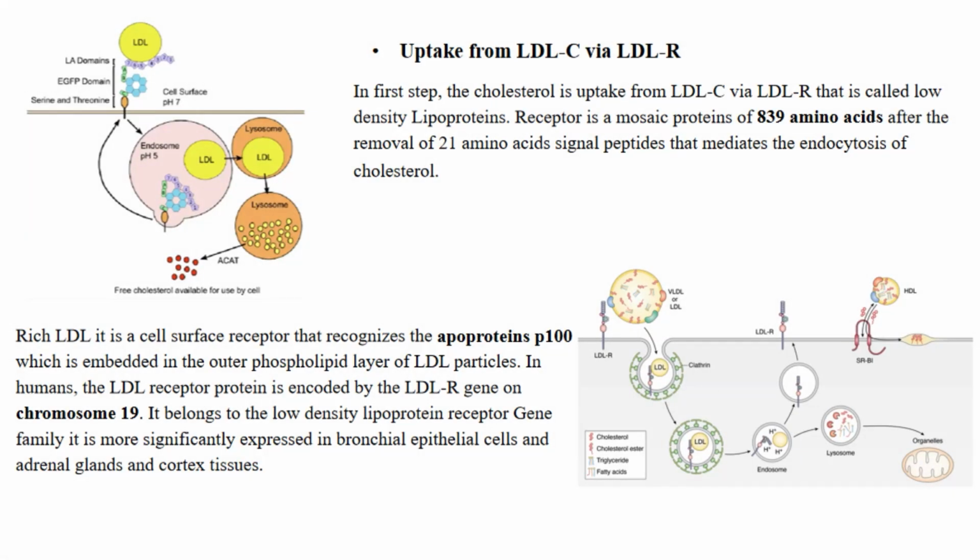It is a cell surface receptor that recognizes apoprotein B100, which is embedded in the outer phospholipid layer of LDL particles. In humans, the LDL receptor protein is encoded by the LDLR gene on chromosome 19. It belongs to the low density lipoprotein receptor gene family. It is most significantly expressed in bronchial epithelial cells and adrenal gland and cortex tissues.